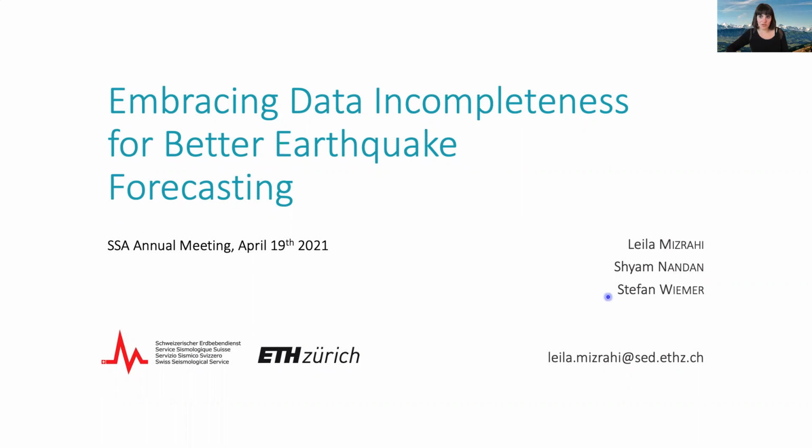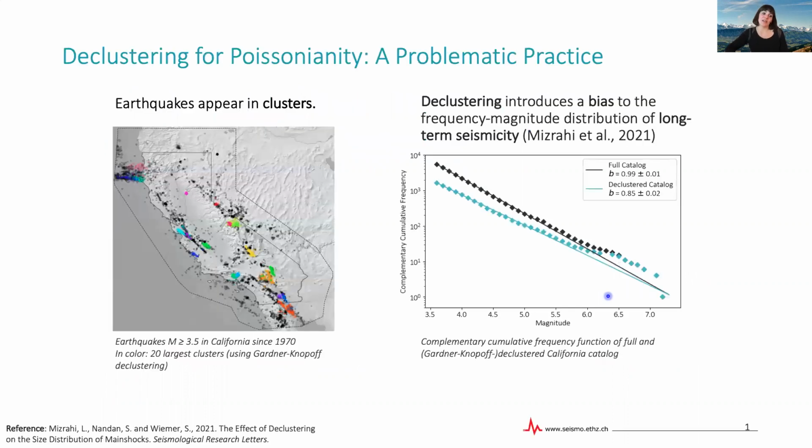Now, this session's called Beyond Poisson. So let me start by talking about how seismicity is not Poissonian. We all know that earthquakes can trigger aftershocks, which can then trigger their own aftershocks and so on. And because of this behavior, earthquakes appear in clusters of space and time. Here on the left, we have a map of California with earthquakes since 1970. And in color, we have highlighted the 20 largest clusters as identified by the Gardner-Knopoff declustering algorithm.